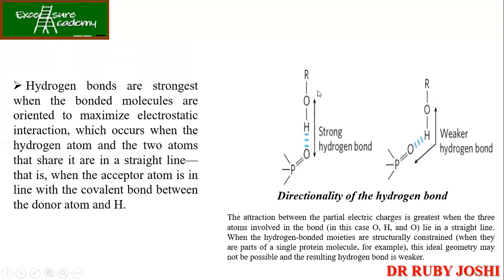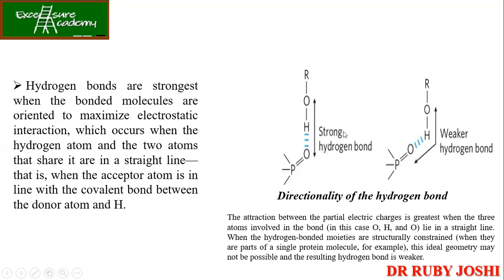So hydrogen bonds are the strongest when the bonded molecules are oriented to maximize the electrostatic interaction, which occurs when the hydrogen atom and the two atoms that share it are in a straight line. For example, ऐसे. So oxygen हो गया, H हो गया, ये आपका hydrogen bond बन रहा है, and the electronegative atom वो भी आपका यहाँ पे है, ये आपके straight line में आ रहा है, right?